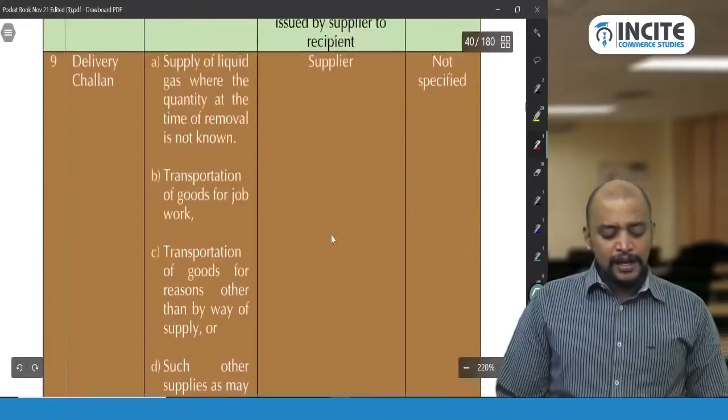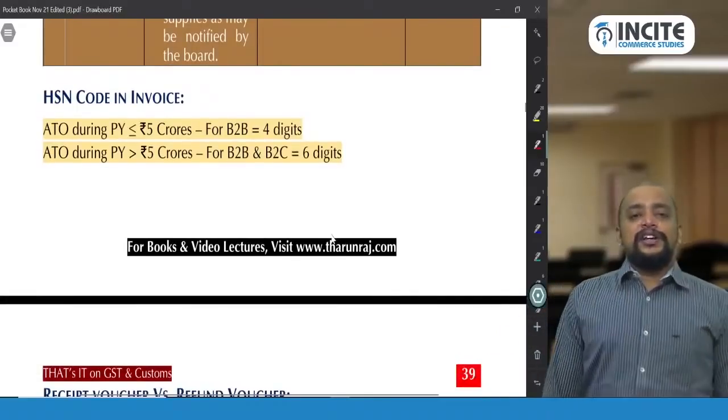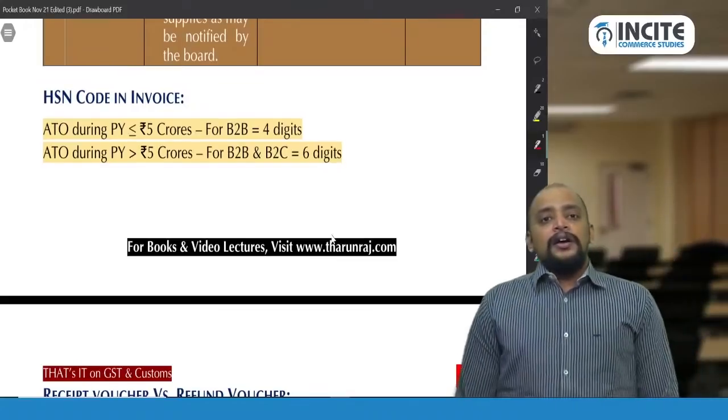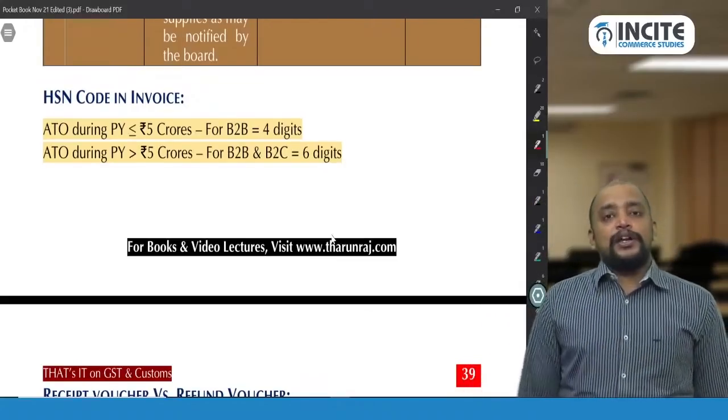And then HSN code in invoice, this is an amendment. Previously we were required to enter a maximum of 4 digits, but now it is 6 digits.